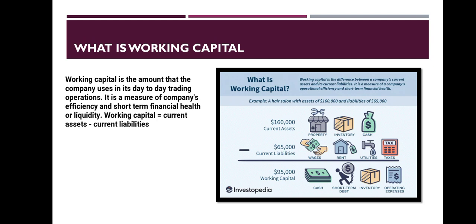Current asset means properties, inventories, and cash. And current liability means wages paid to workers, rent of building, and tax paid to the government. Then we get the working capital, that is cash, short term debts, inventories, and operating expenses.